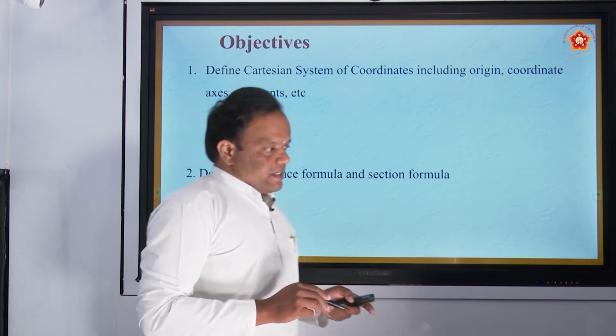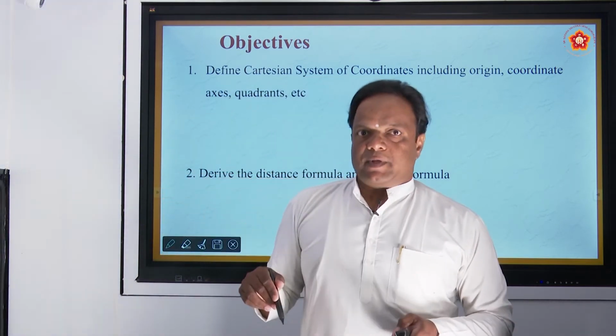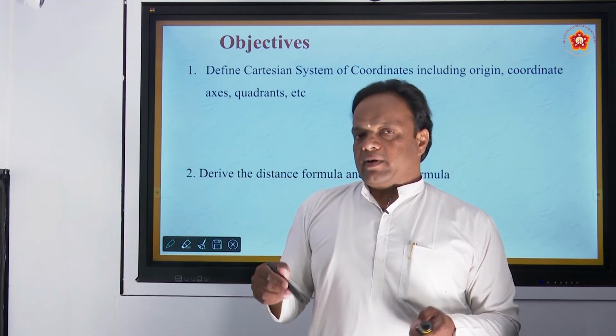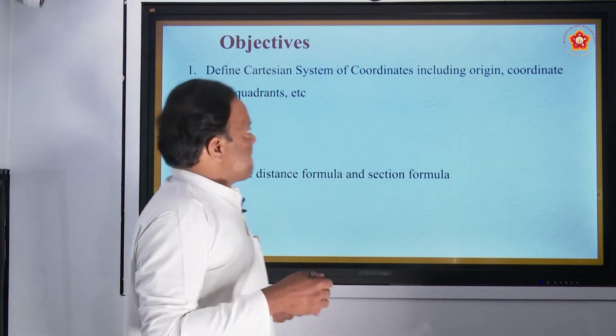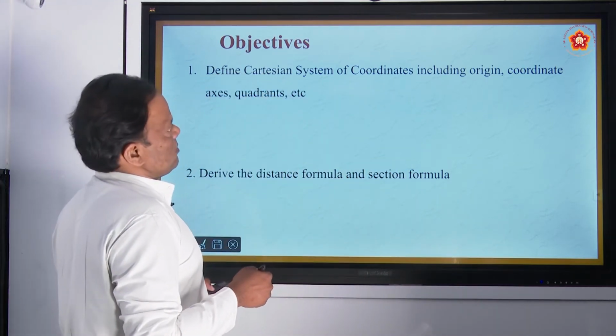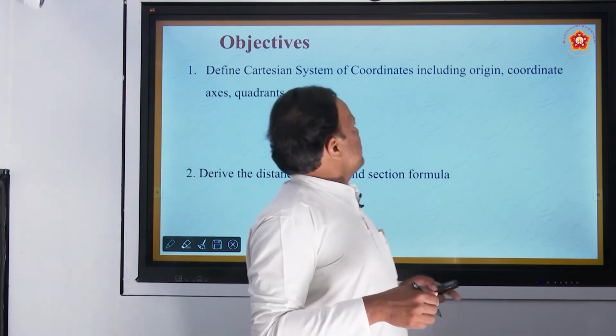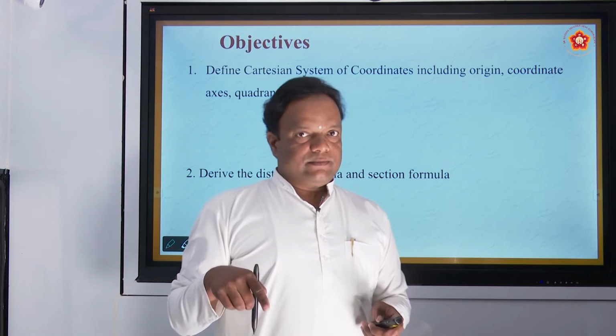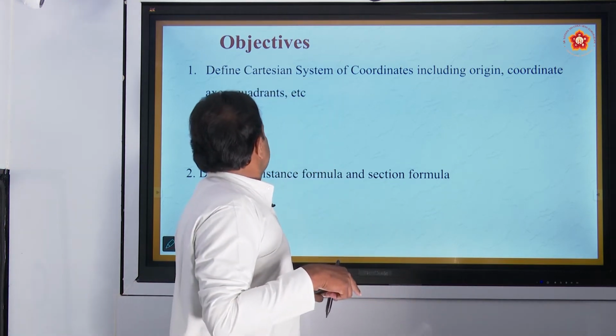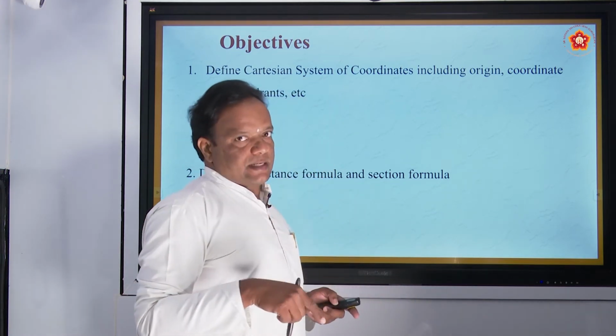What are the objectives of this chapter? What do you have to learn in this chapter? You have to see the objectives first. Define the Cartesian system of coordinates, including origin, coordinate axes and quadrants, etc.